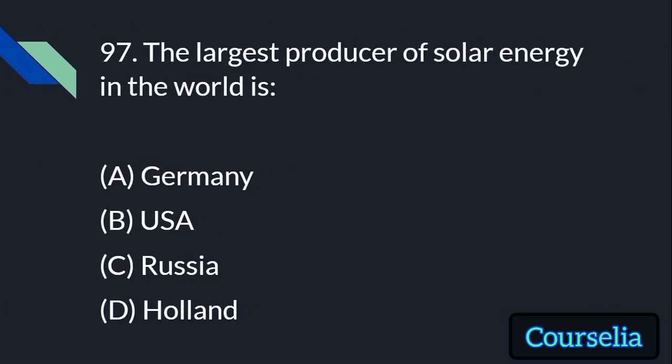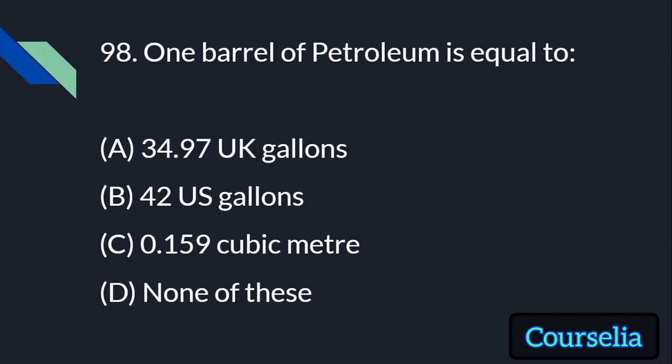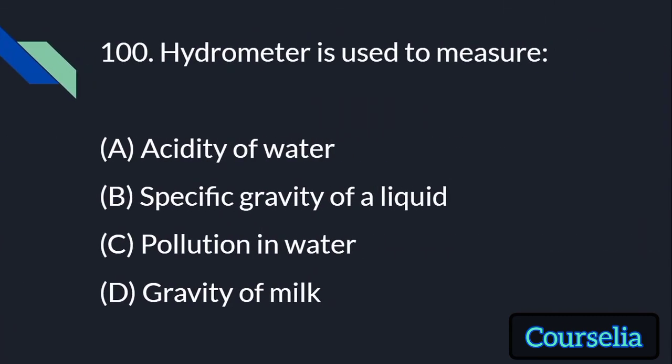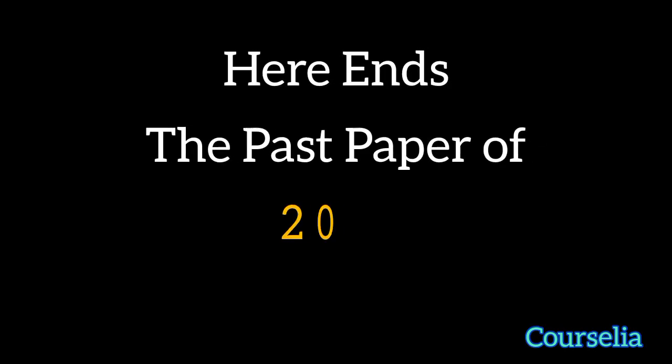The largest producer of solar energy in the world is, ये भी repeated question है, पहले USA था, अब China है. 1 barrel of petroleum is equal to 42 US gallons. First woman to win Nobel Prize was Marie Curie. Hydrometer is used to measure specific gravity of a liquid. Here ends the past paper of 2016.